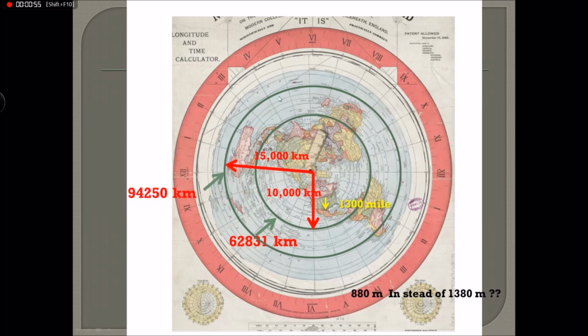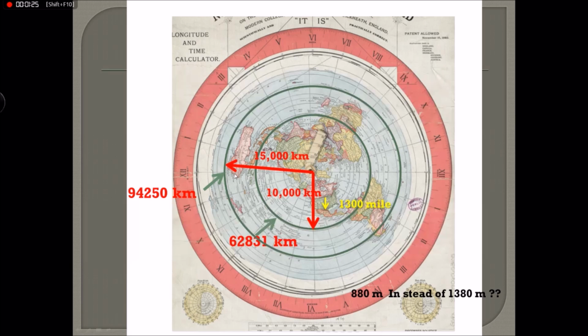Because if this is 95,000 kilometers, roughly, and you can see here that Australia is 2.5, almost 3 parts of a 24-hour circle, then you can simply divide by 24 times 3 or 2.5, and you get that this distance here to there would be almost like 10,000 kilometers. Which we know is not true.